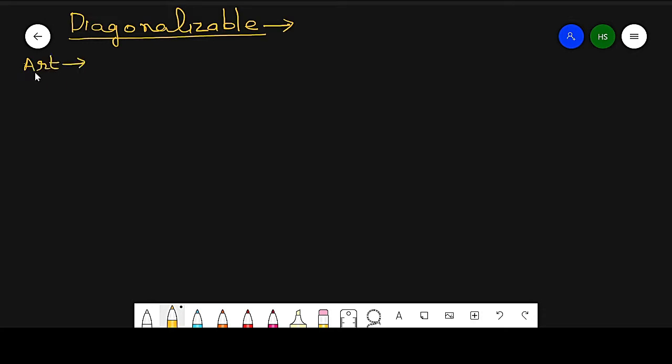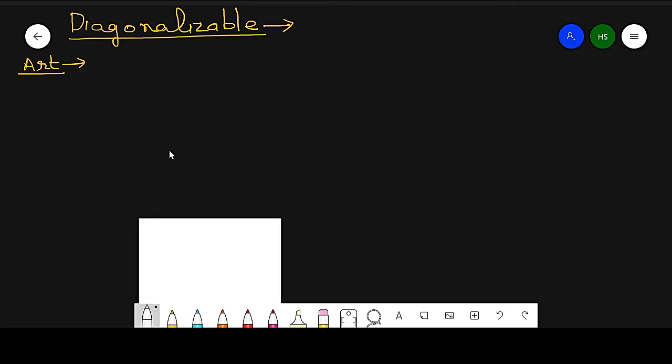Next topic is diagonalizable. So this is a next topic. Now the statement of the article is, which is a very important article. So what is the statement of the article?